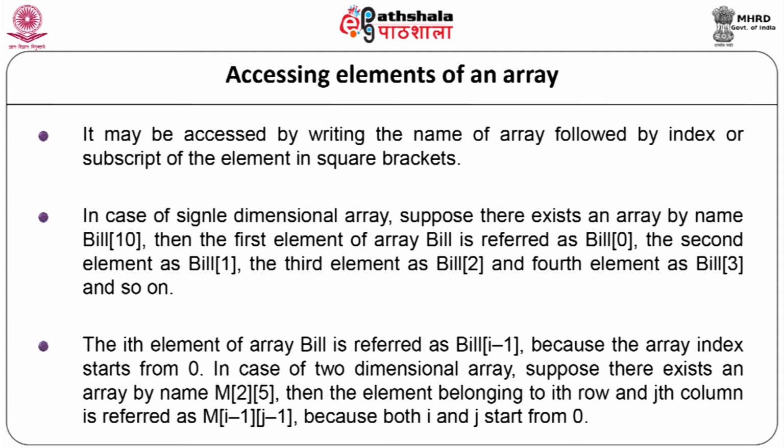In case of a two-dimensional array, suppose there exists an array by name M[2][5], where the first index is 2 and the second index is 5. Then the element belonging to the ith row and jth column is referred to as M[i-1][j-1]. Here i and j will start with 0.